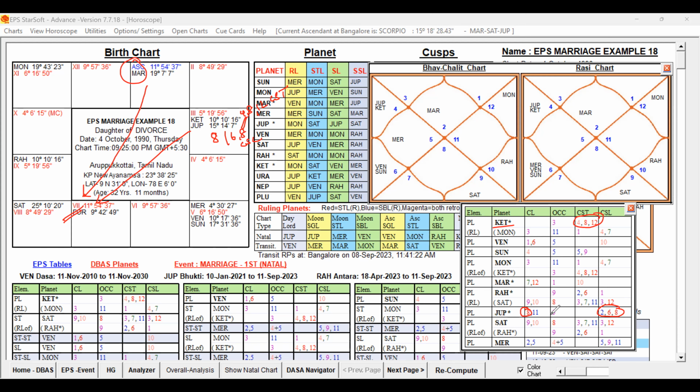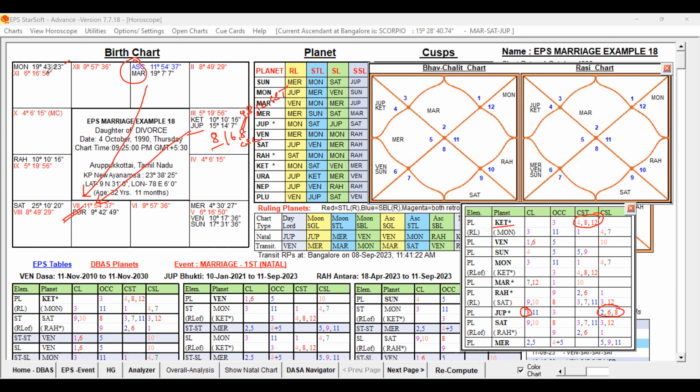It has some favorable significations, 11, 3 and 2 also, but 8, and 6 and 8 are not good. The 2, 6th house and 8th house cuspal sublord, conjoined with the 4, 8, 12 star lord, that is not good. So that way Jupiter is an unfavorable significator, already conjoined with the 4, 8, 12. It is not good. That Jupiter is aspecting the 7th house. The 7th house is afflicted by Jupiter. That is one point. Next point: you see Jupiter is in the sign of Moon, and that Moon is in the sign of Jupiter. Sign exchange between Jupiter and Moon.